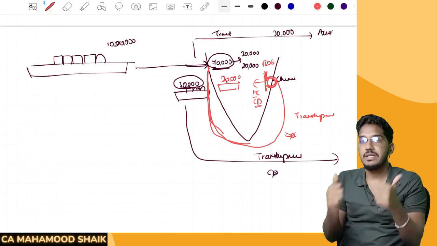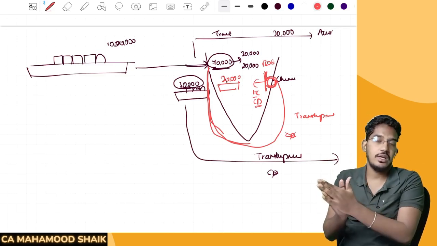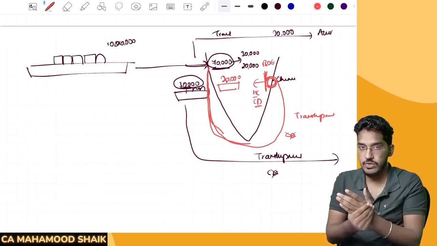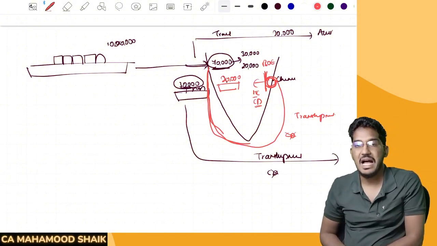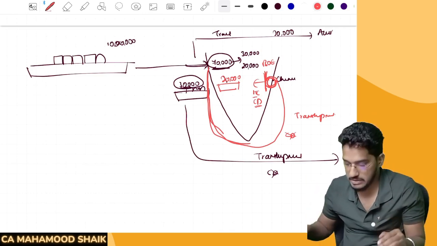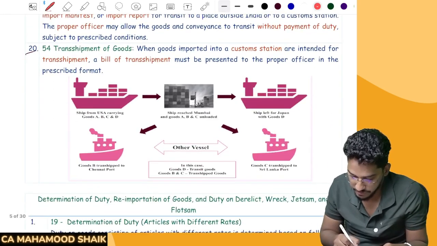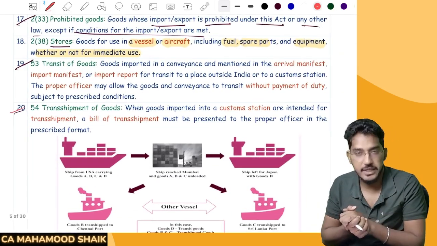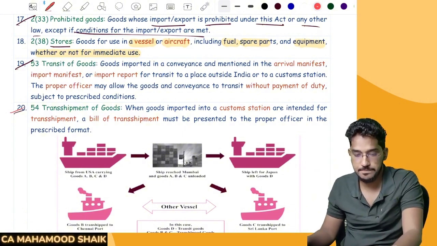So basically, whether it is transit or transshipment, customs duty will be payable only when the goods are cleared for home consumption. Whenever you submit the bill of entry and clear the goods for home consumption, only then are you required to pay customs duty. As long as you are not clearing the goods for home consumption, you will not be liable to pay the customs duty. Understood? So we have tried to explain the meaning of transshipment and transit with the help of one example. Clear? Comfortable till here? Right.